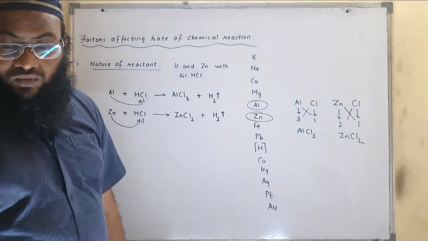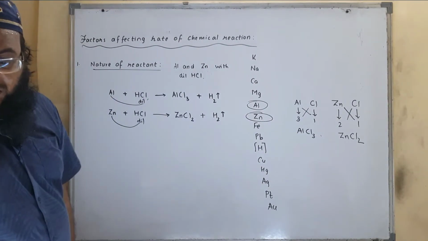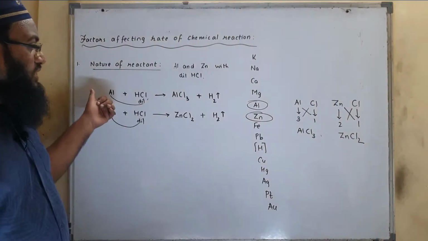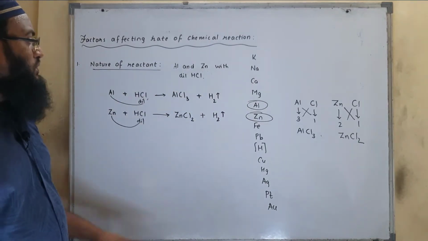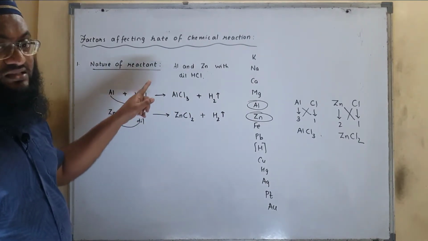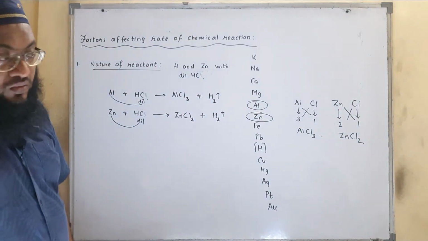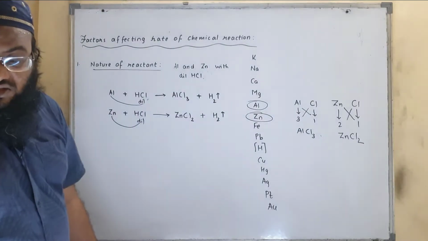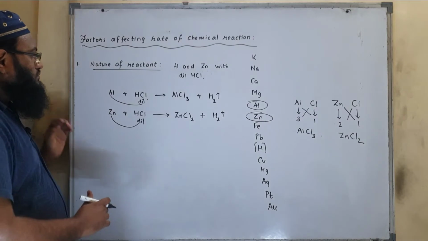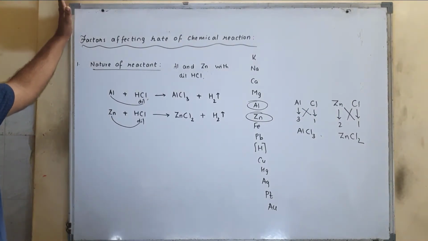But the nature of metal is responsible for the rate of chemical reaction. Aluminium is more reactive than zinc. Therefore, the reaction of aluminium with dilute HCl is faster compared to zinc metal. Why? Because aluminium is more reactive. Therefore, rate of reaction depends upon nature of reactant.